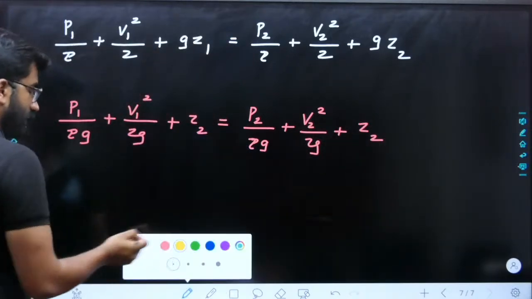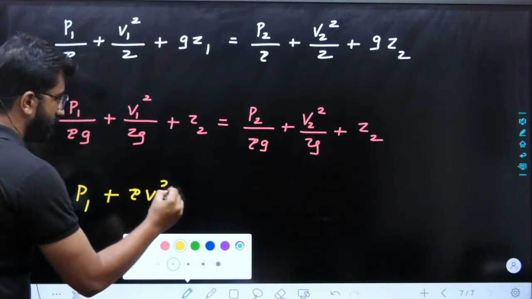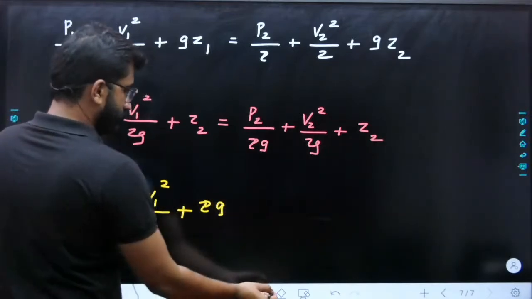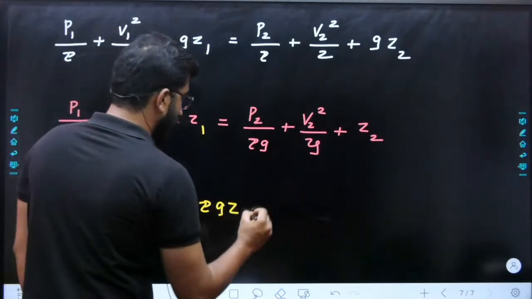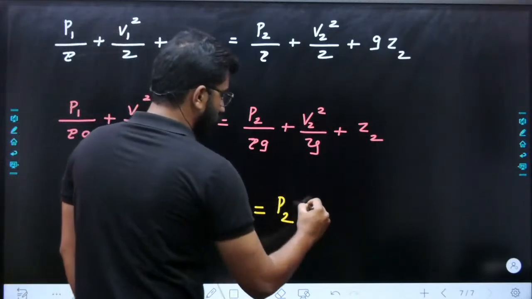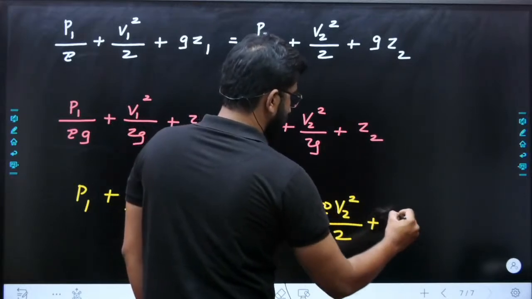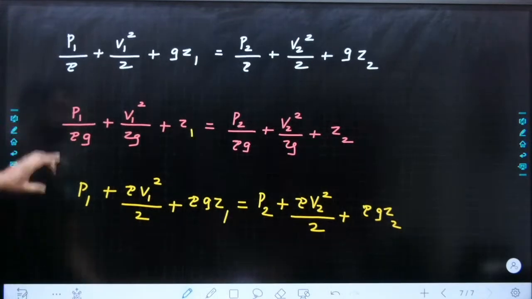Last equation in terms of pressure, P1 plus rho V1 square by 2 plus rho g Z1 is equal to P2 plus rho V2 square by 2 plus rho g Z2. ये हो गया आपका टोटल बर्नौली इक्वेशन, है ना?